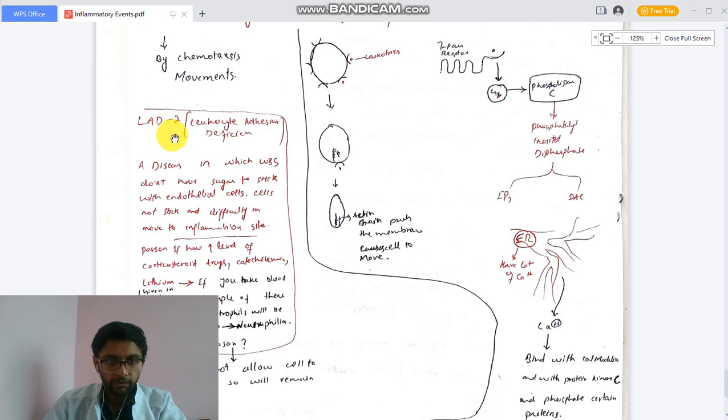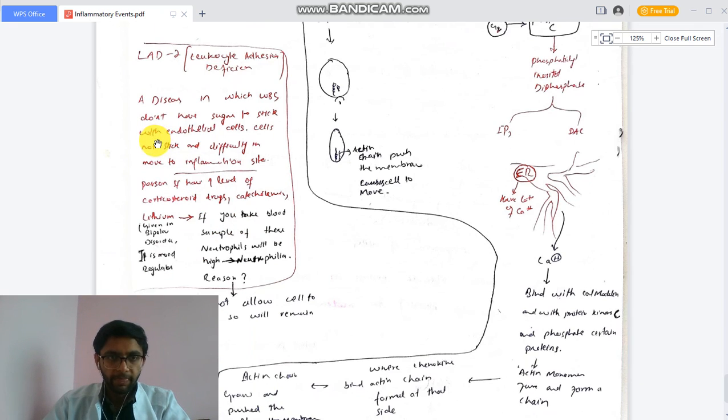Last is LAD, leukocyte adhesion deficiency. This is a disease in which there is a deficiency of adhesion molecules, maybe because a person takes some immunosuppressant drugs, or due to some congenital disorder. The adhesion molecule cannot be expressed on the endothelial cells, so our WBCs cannot stick to them. Without sticking, the WBCs cannot move to the inflammation site.